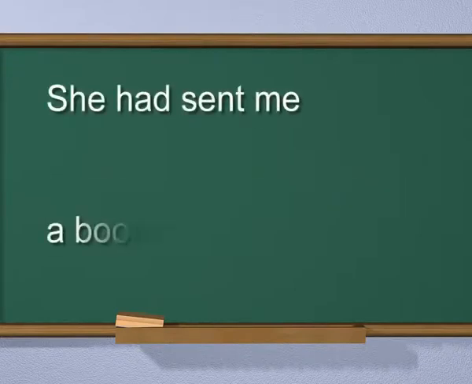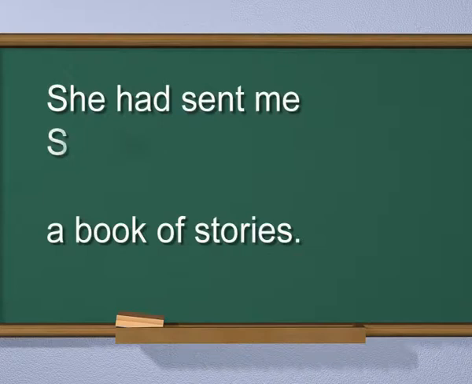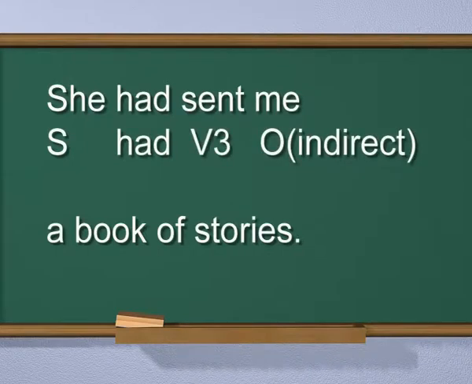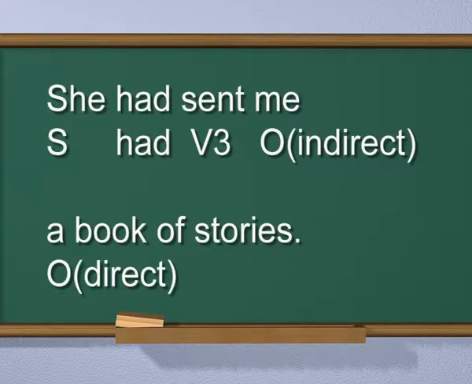She had sent me a book of stories. She is the subject. Sent is the third form of the verb. Me is the indirect object. Book of stories is the direct object. Here you see two objects, so you can change the voice of this sentence in two ways.